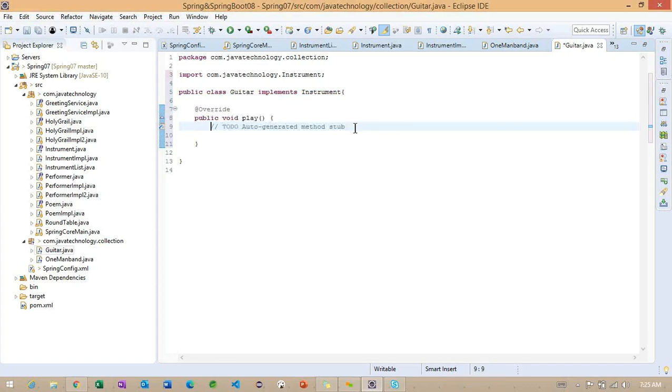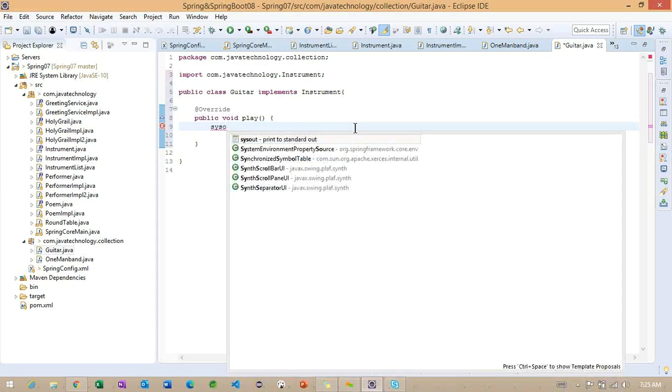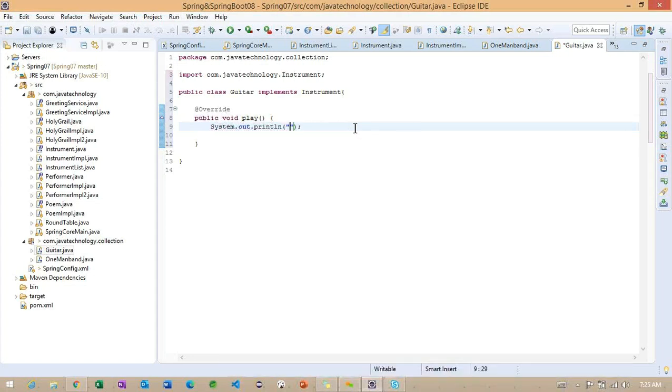Whenever we play this particular guitar, we'll get some sound, so I want to add the guitar sound here, something called guitar only. Don't expect the other message here; to identify it, I'm writing this. Okay, so as of now, these two classes are enough.